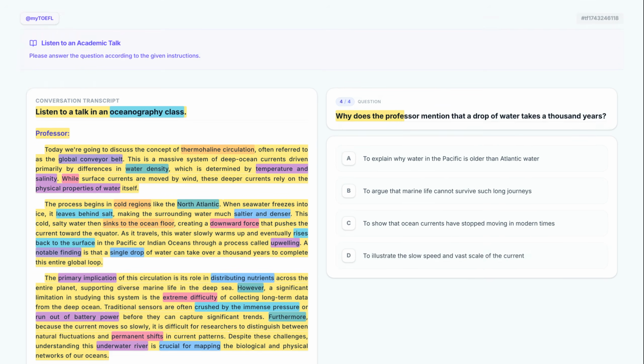Why does the professor mention that a drop of water takes 1,000 years? This question asks for the rhetorical purpose of the 1,000 years detail. We need to identify what the professor is trying to illustrate by using this specific time frame.